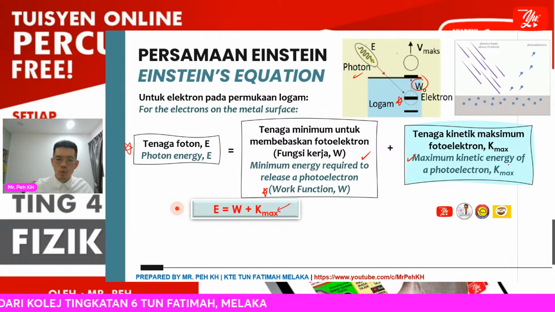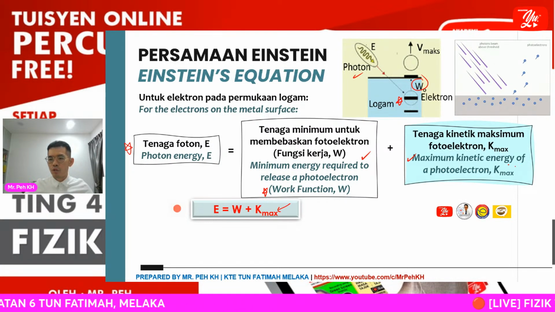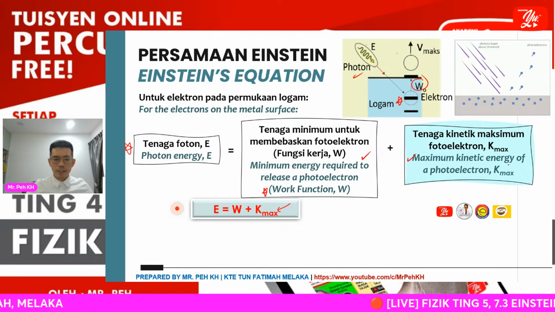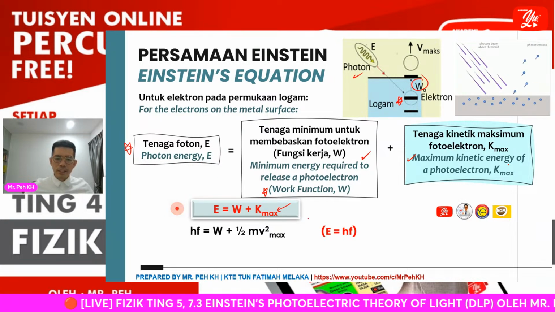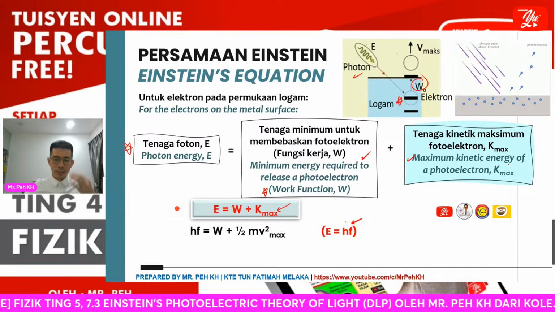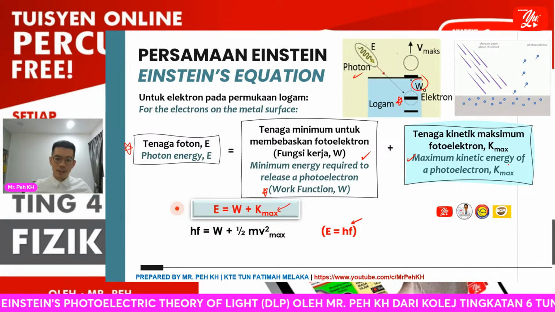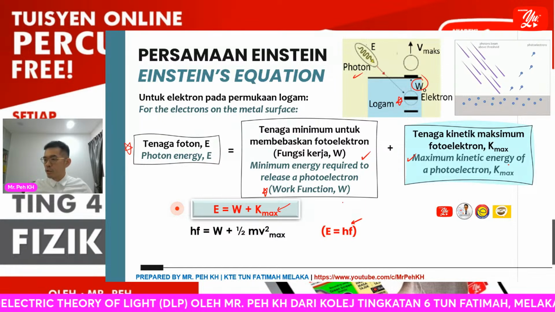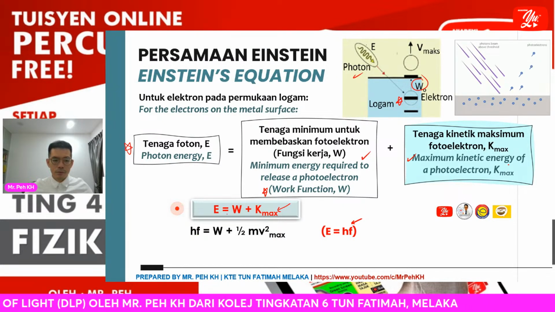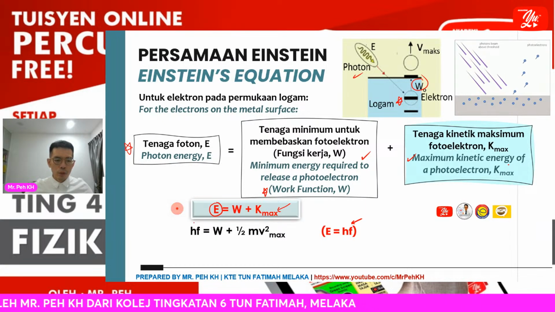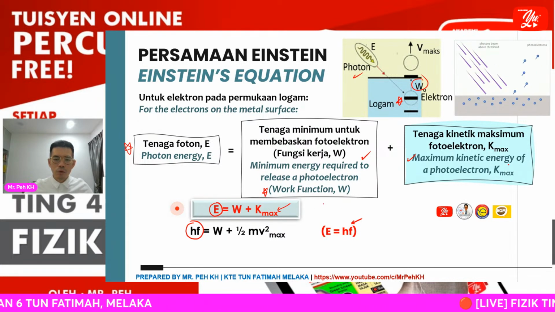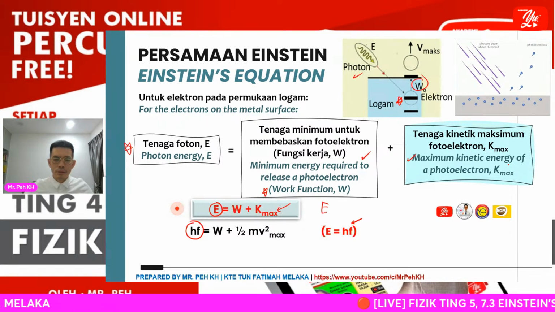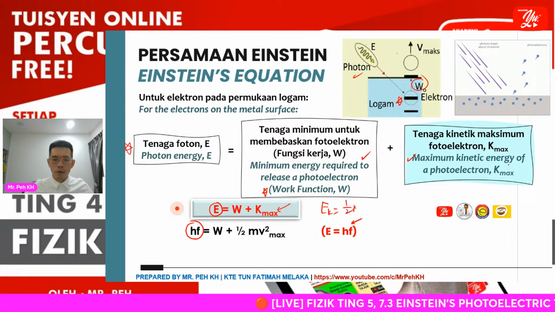So the Kmax will be the symbol for the maximum kinetic energy of the photoelectron. Then W will be the work function and E will be the photon energy. Okay, so as E equal to hf, where you learned the formula already in subtopic 7.1, we substitute E with hf. And then the kinetic energy will be with the formula 1 over 2 mv squared.